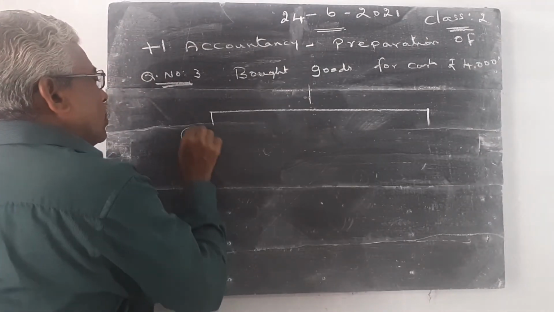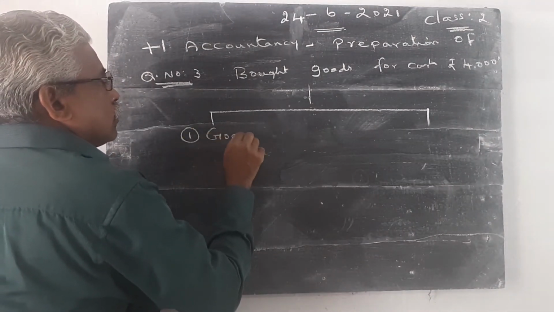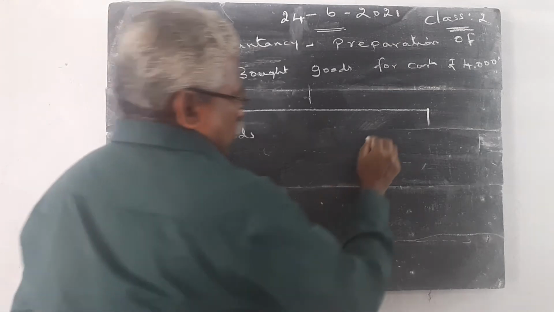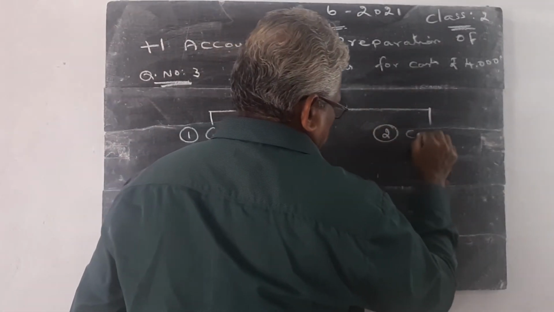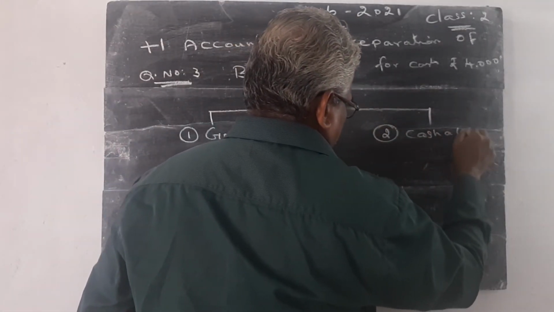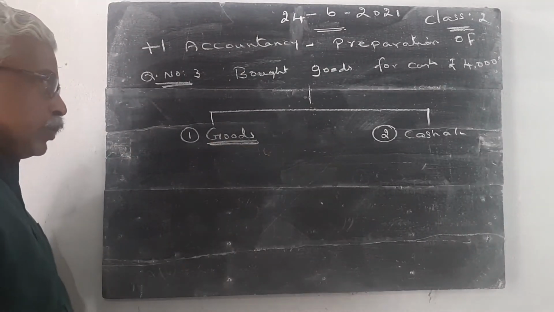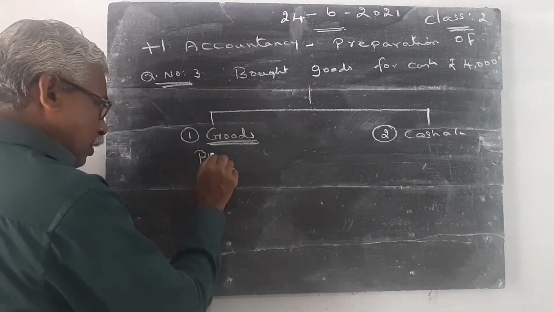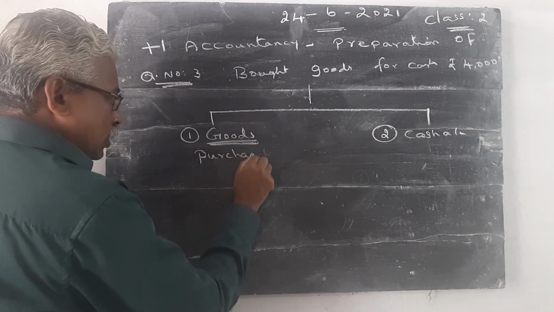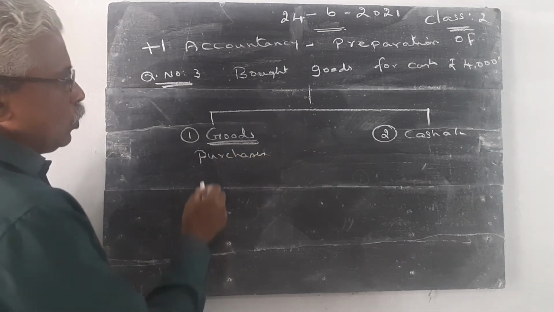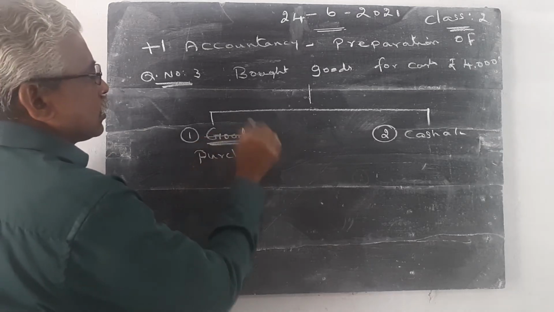Number 1, goods account. Number 2, cash account. The goods account is also called the purchases account. Bought goods, we use the word purchases, not goods.